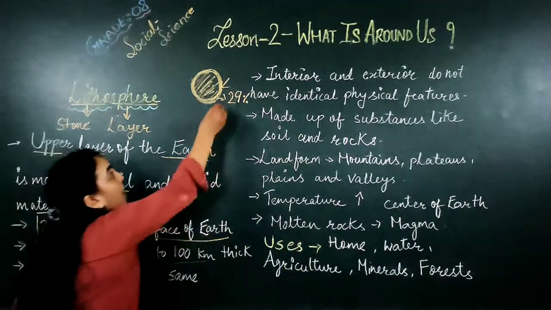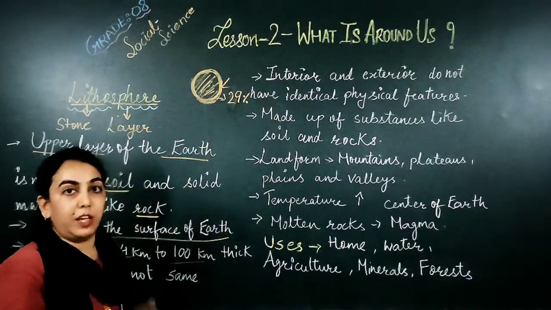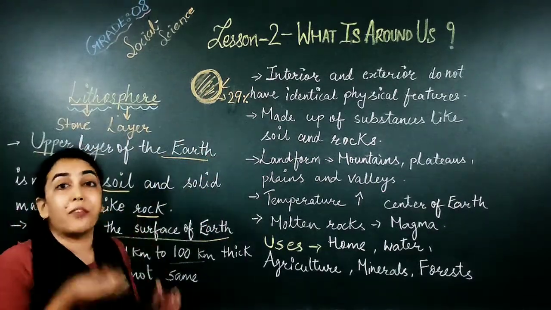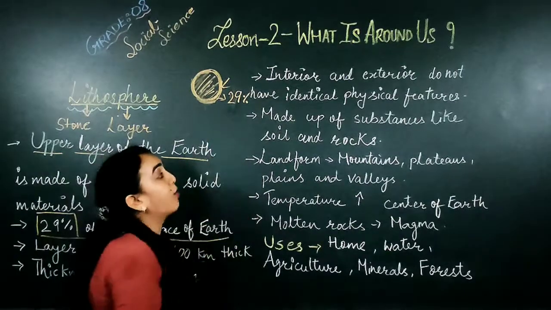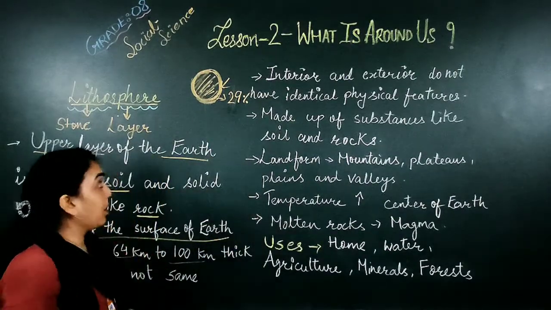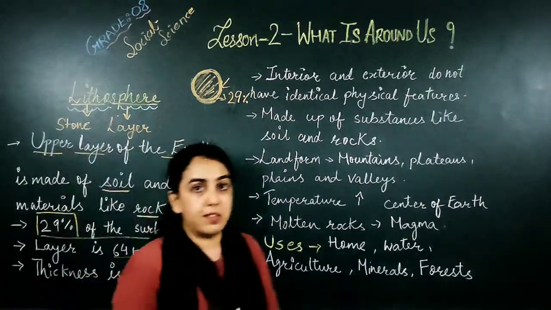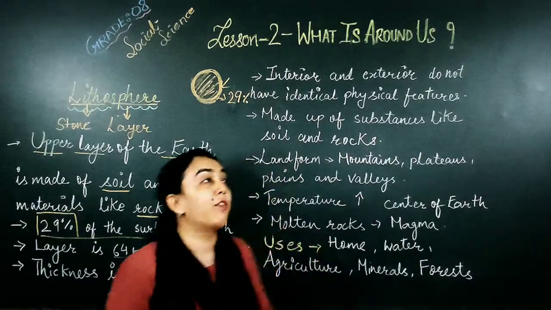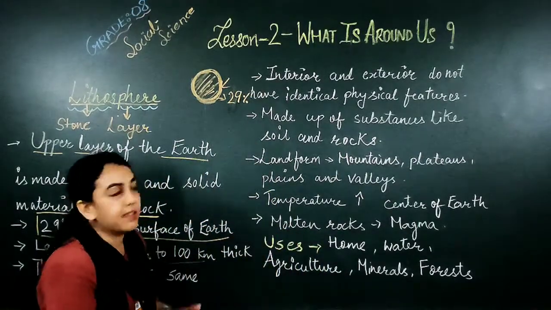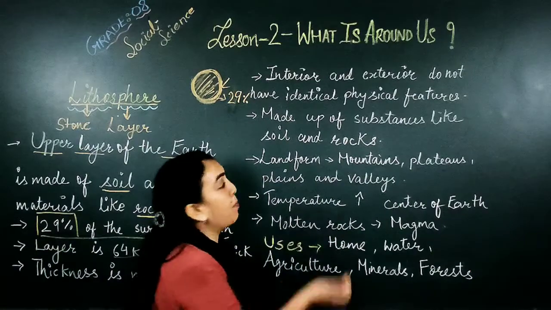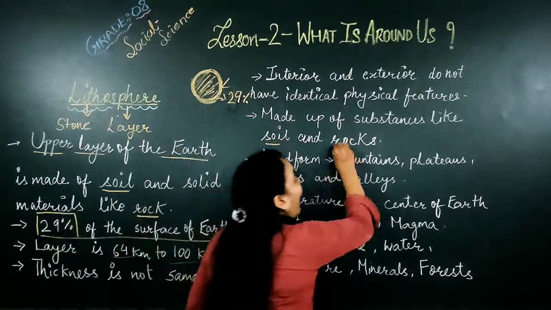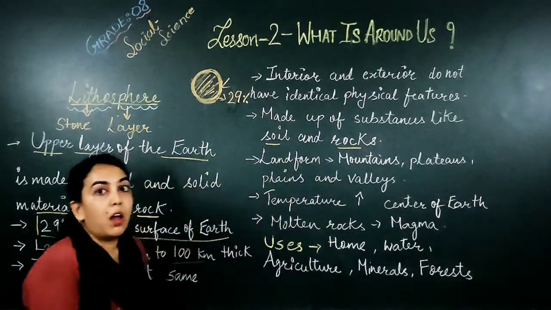But they are on the uppermost layer of the earth. They all are situated where? On the uppermost layer of the earth. But all these things are made up of solid substances. They all are made up of soil and rocks.